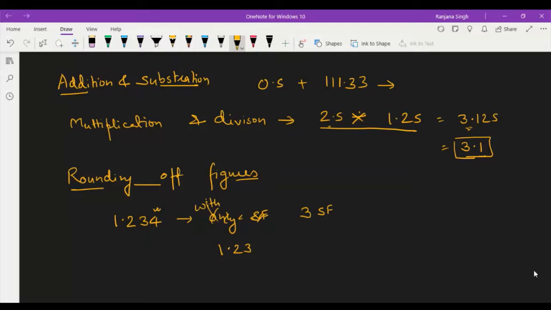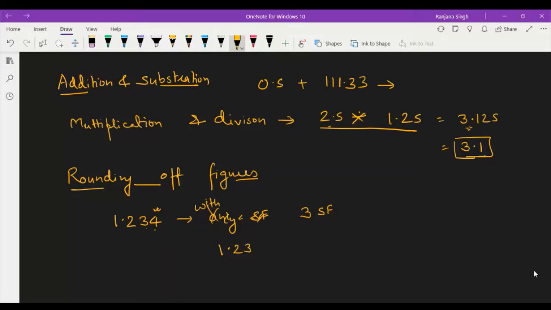These are the first three significant figures, and the digit present after the desired significant figure, that is after 3, if it is more than 5, then you have to increase the preceding digit by 1.